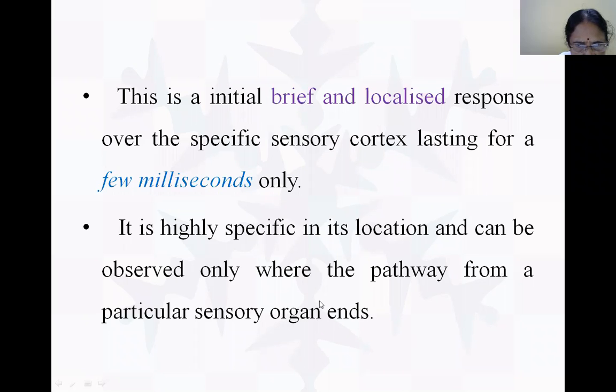Suppose this is the vibration sense. The posterior column vibration sense ends in areas 3, 1, 4, the primary sensory cortex. Therefore, this response will be seen only in that area, specific in its location. The posterior column pathway does not cross to the opposite side at first; it ends in the same side, and then in the medulla oblongata it crosses, goes to the thalamus, and then goes to the primary sensory cortex.